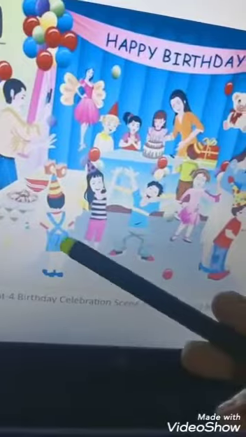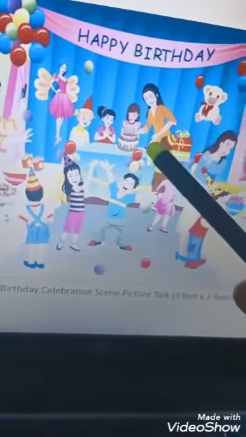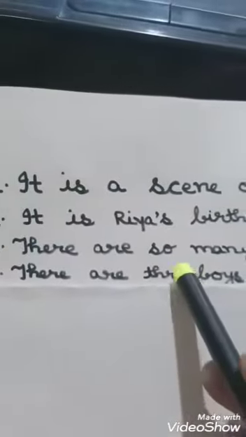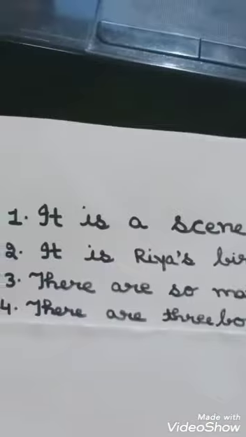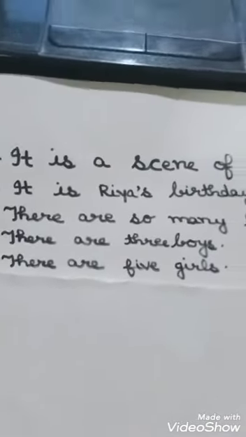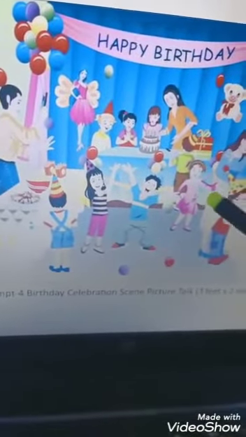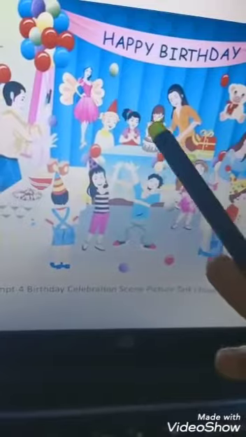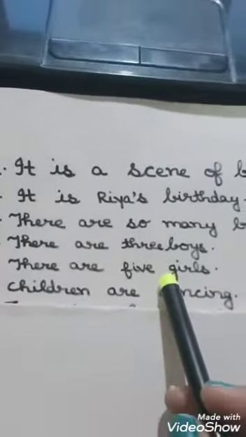After that, count the boys. 1, 2, 3, 4. There are 4 boys. So we can write there are 4 boys. But here I have written the 3, but you have to write 4 according to the quantity. Now look at the pictures. How many girls are there? 1, 2, 3, 4, 5. There are 5 girls. So you can write there are 5 girls.